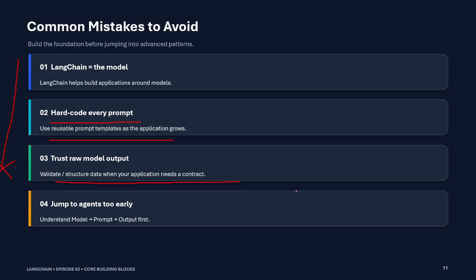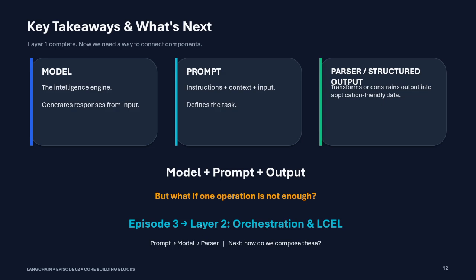Okay, so understand the model, then give it the prompt, then consider the output. Key takeaways: the model is the intelligence engine that generates the response from the input. The prompt is the instruction, context, and input that define the task. The parser transforms the output into an application friendly data format. So: model, prompt, and output. But what if one operation is not enough?